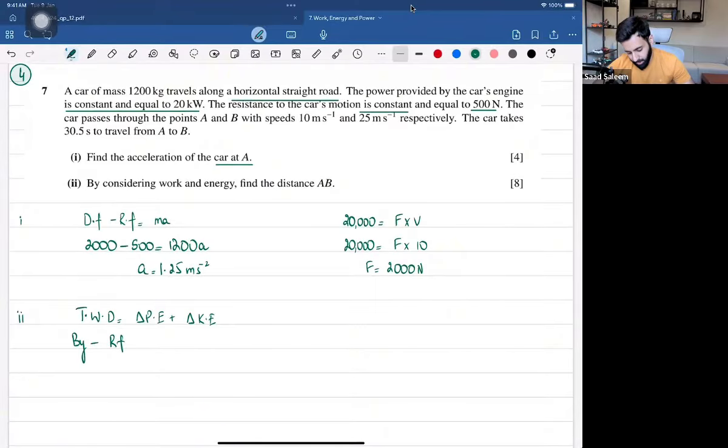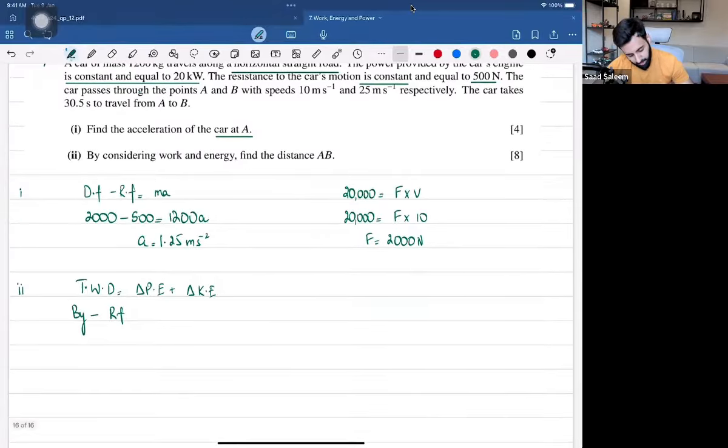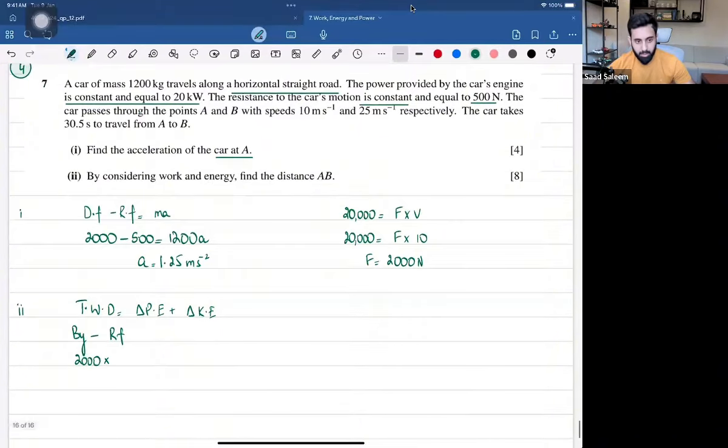Now, what would be the total work done by the driving force as the car moves from A to B? It would be equal to the force multiplied by the distance. The force is 2,000, so we multiply that by the distance. We don't know the distance, so we'll call it X for a minute. Minus the work done by the resistive force, which is 500 multiplied by the distance. Work done is force into distance, so keep that in mind.